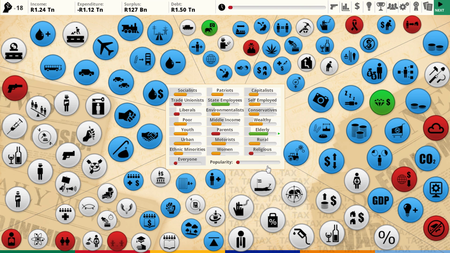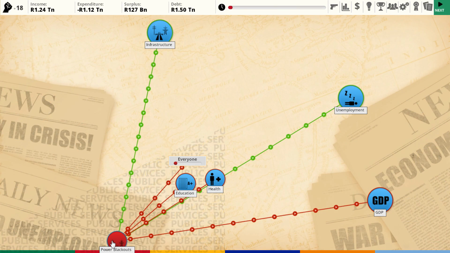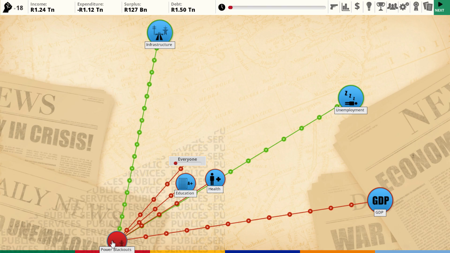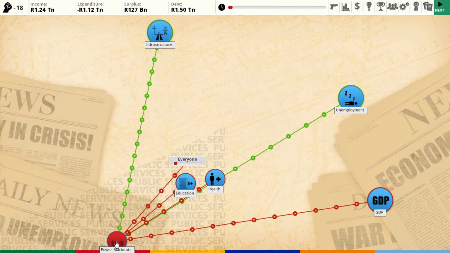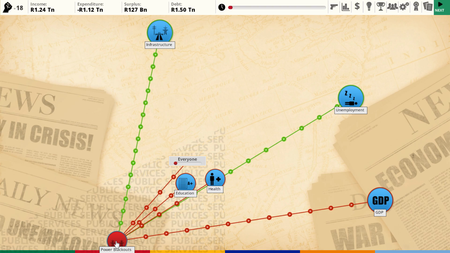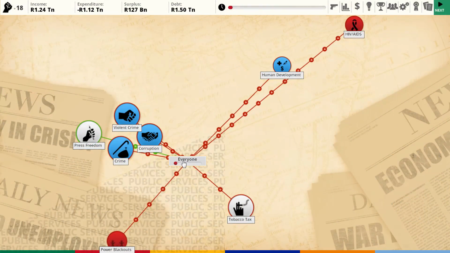So that is certainly going to help me with some of the dominant demographics of the country so far. Hopefully. What issue are we having? Power blackouts. Our infrastructure is bad, is that what's happening? Yeah, that's affecting everybody. Everybody does not like that. What else is affecting everybody?